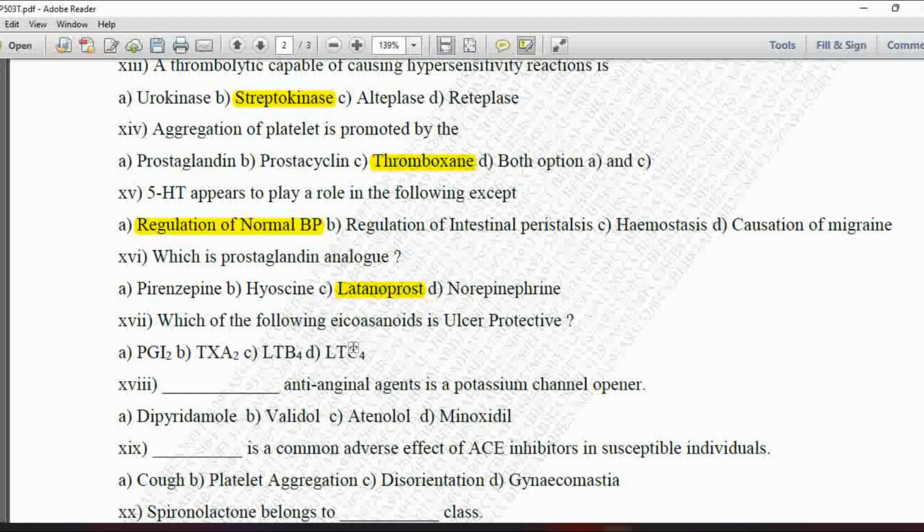Next MCQ, which of the following eicosanoids is ulcer protective? Option A is PGI2, option B is TXA2, option C is LTB4, and D is LTC4. So the eicosanoid which is ulcer protective is from the prostaglandin class, that is PGI2.